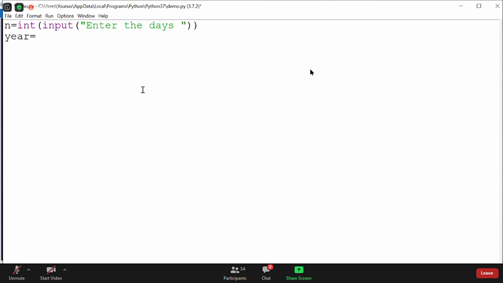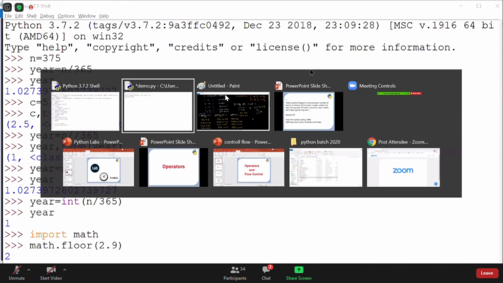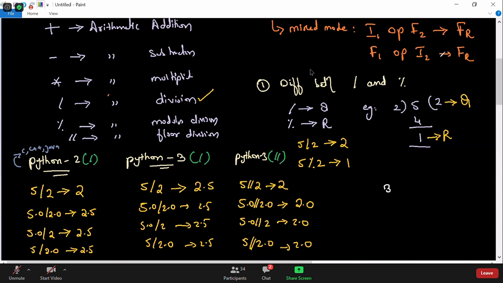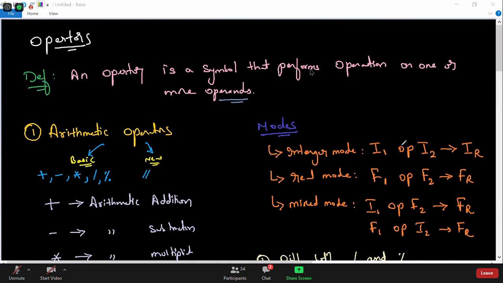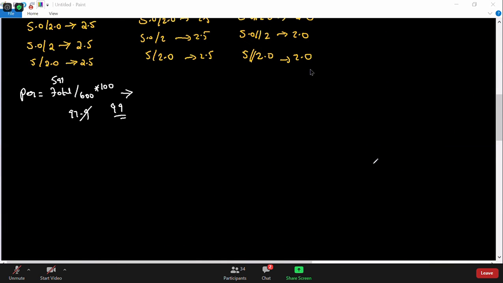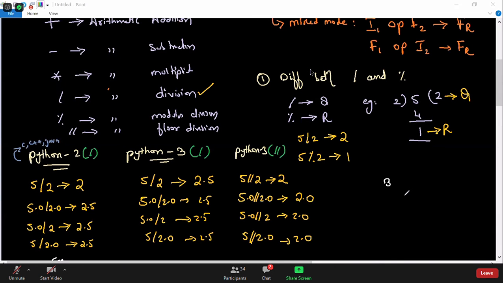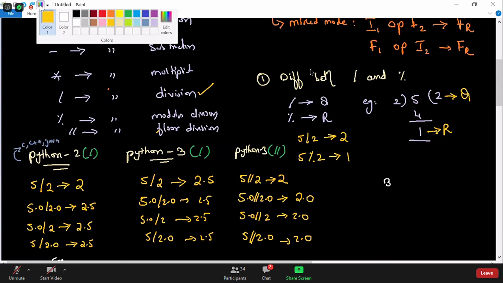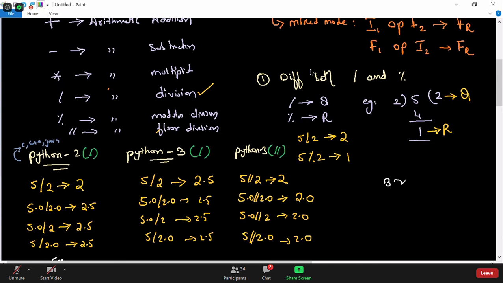We know that to calculate the year, I will use this n value. I will use floor division and I will divide with 365. We will get the quotient value, as we have seen in our example. If I divide this 375, let me write it down again, I think I'll use the same color. I divide this 375 with 365.